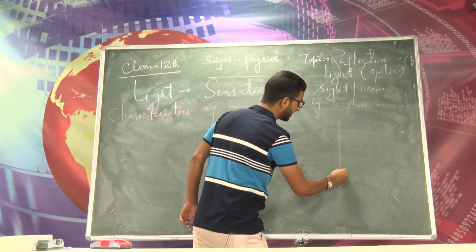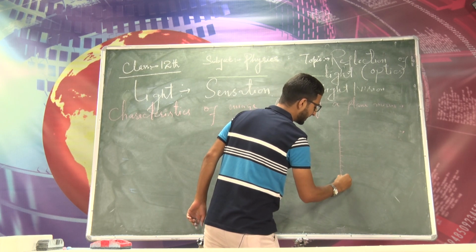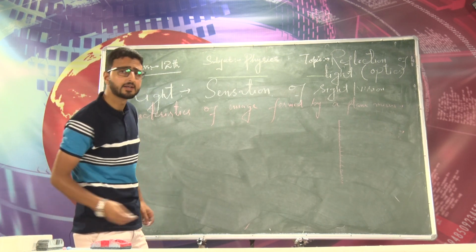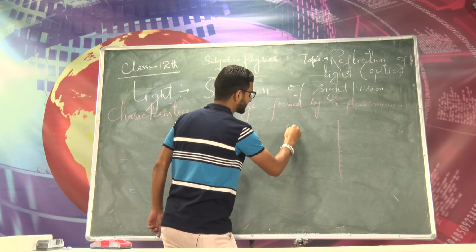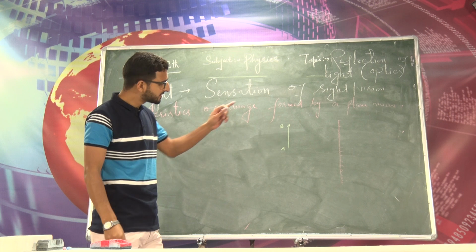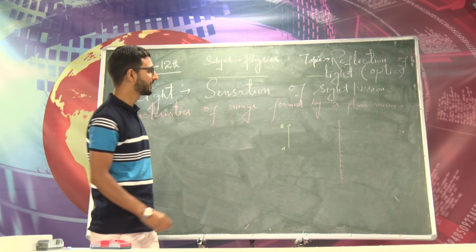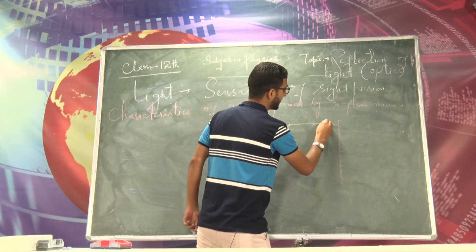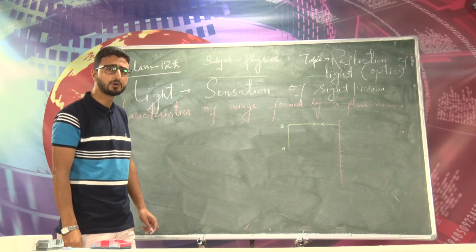Now let me take a plane mirror here, and I can have an extended object as well as a point object. For the sake of convenience here, I will take an extended object. Let me represent it by AB. Suppose this is A, this is B. It is an extended object, and its optical appearance in the mirror will be called the image. Now this ray of light, this is the incident ray, it will retrace its path as per the special case, angle I equal to angle R equal to 0 degree.